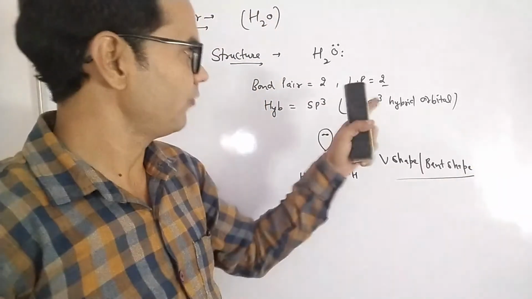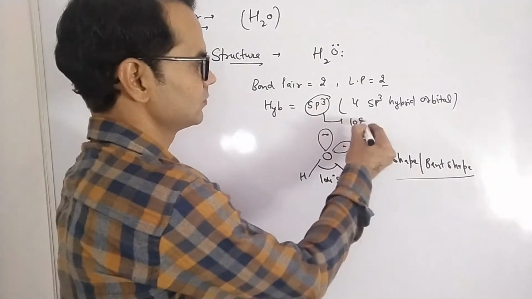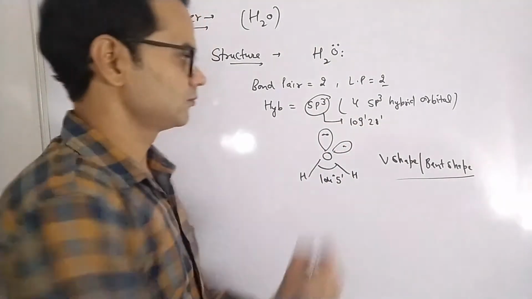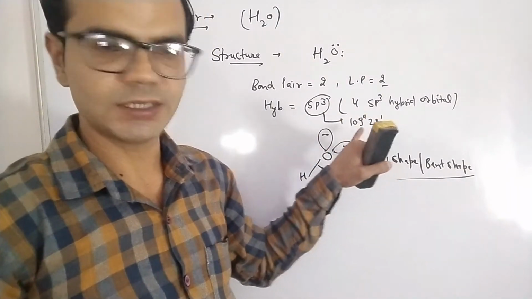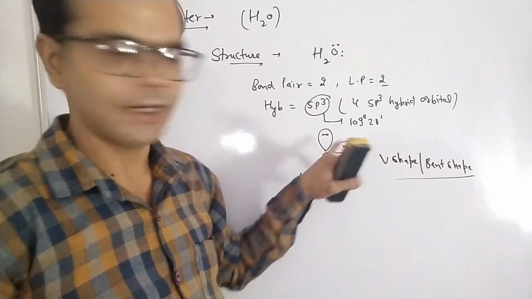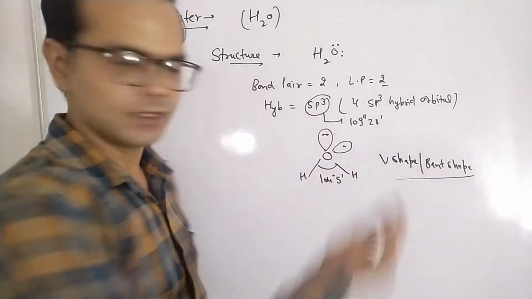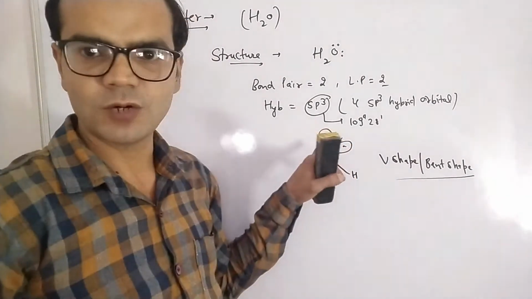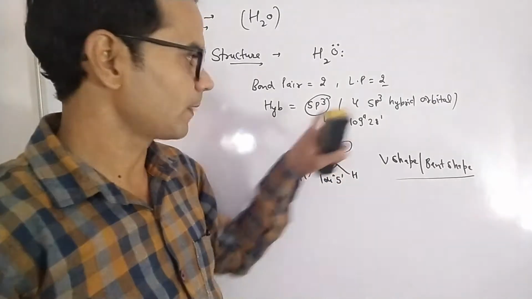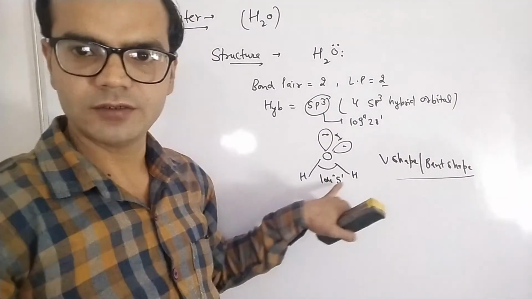The regular bond angle of sp3 hybridization is 109 degrees 28 minutes, but due to the presence of lone pairs, lone pair-lone pair repulsion is higher than lone pair-bond pair repulsion, and that's why the bond angle of water is reduced to 104 degrees 5 minutes.